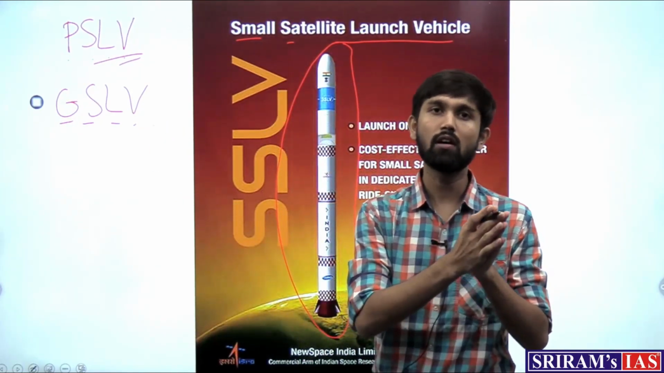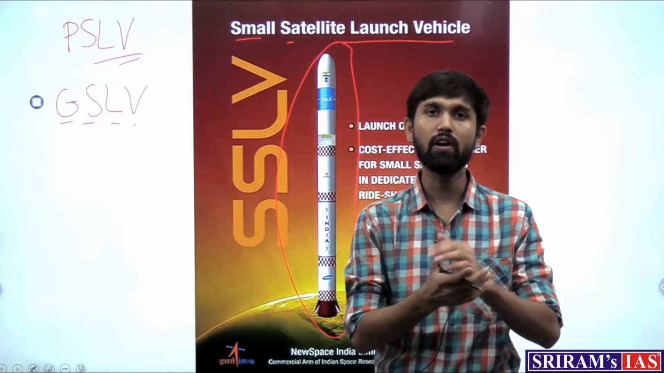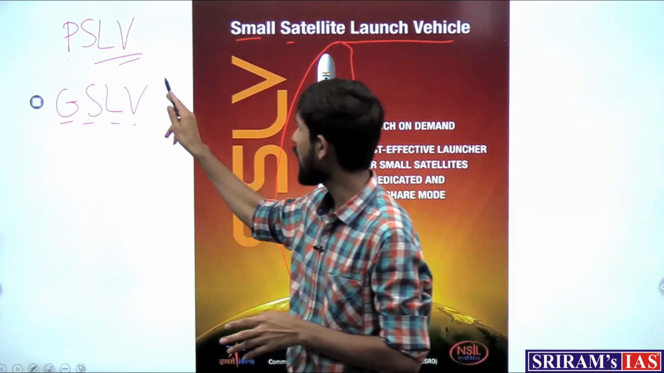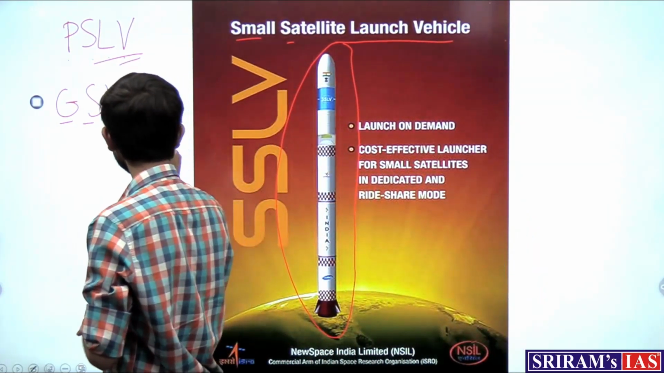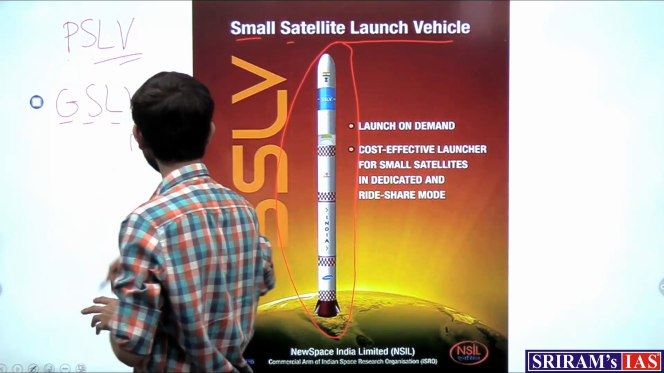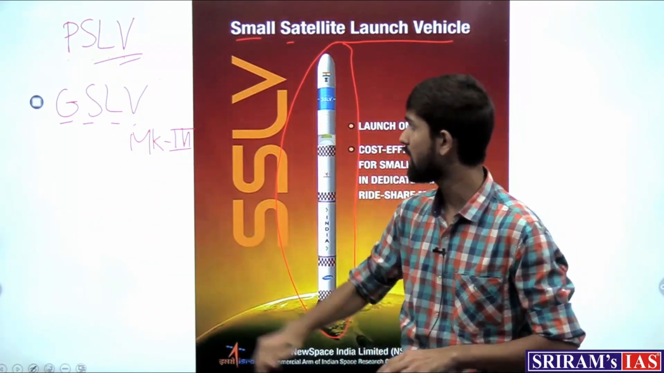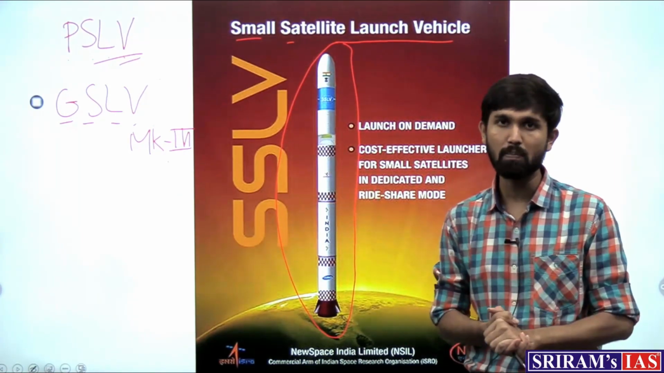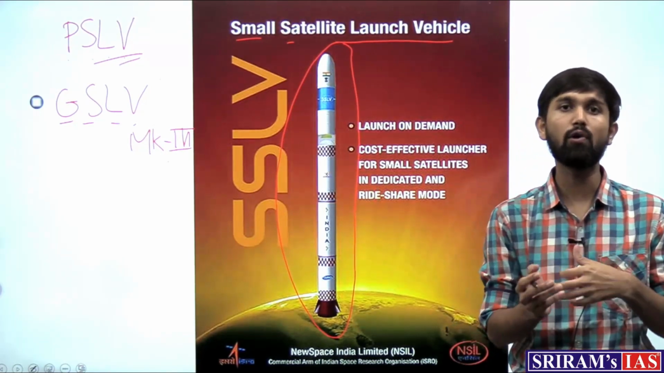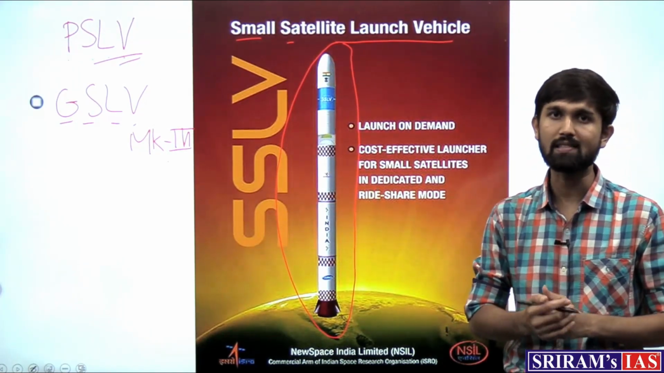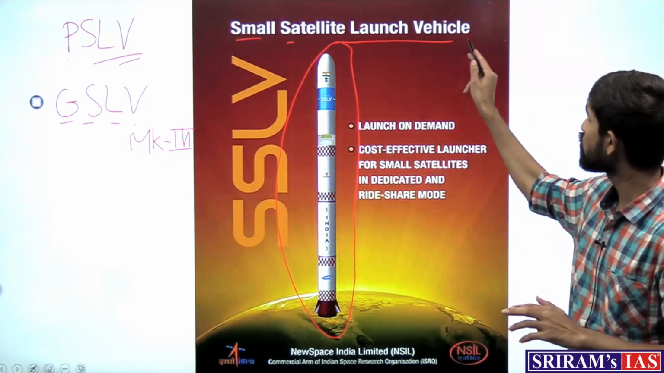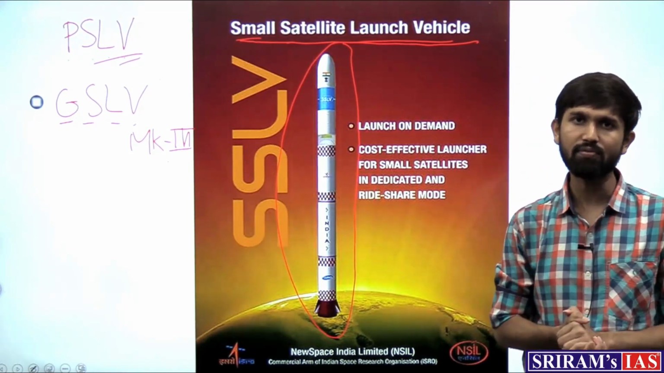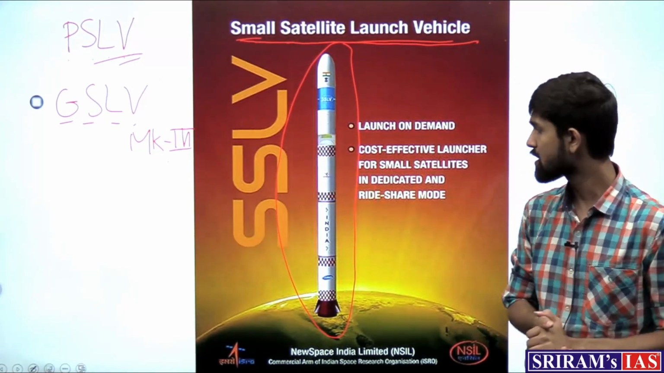Now the human space flight mission, also known as the Gaganyaan mission, is going to happen via the GSLV Mark III. This is the version of the GSLV. Now these launch vehicles were there for larger payloads, but there is a booming market for launching smaller satellites into space, and to launch these smaller satellites, ISRO came up with the Small Satellite Launch Vehicle, which would take up payloads less than 500 kg and launch them into space.